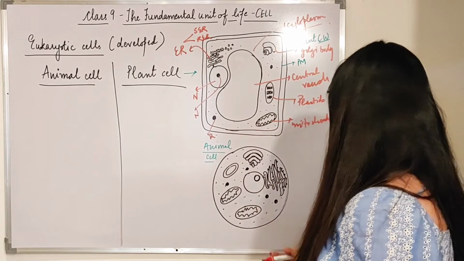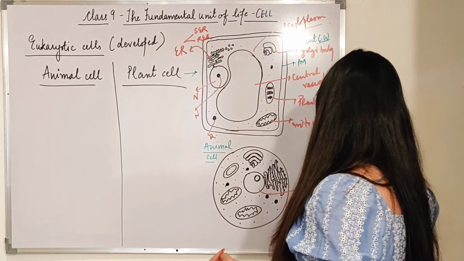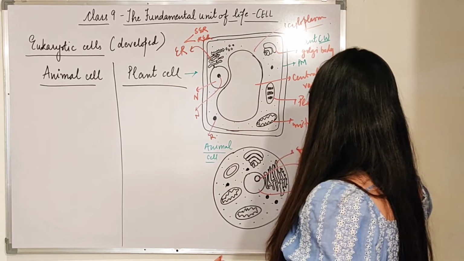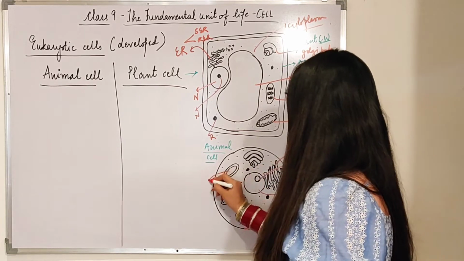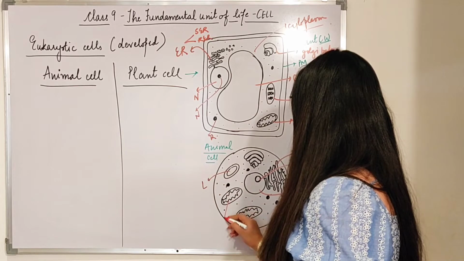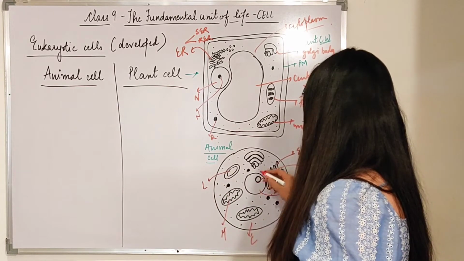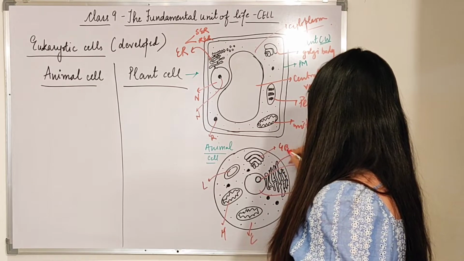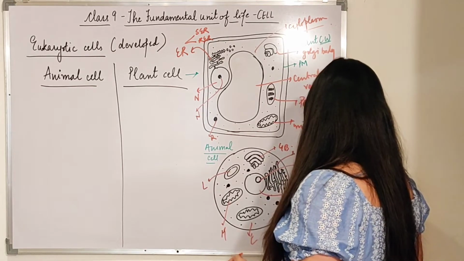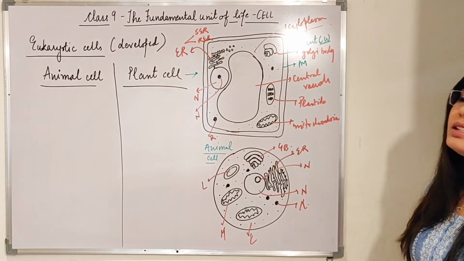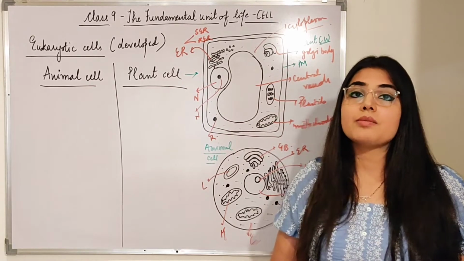Then come to the animal cell, beta. This is again the nucleus, this is again the nucleolus, this is again the endoplasmic reticulum, these are lysosomes, this is again mitochondria, this is cytoplasm, and this is the Golgi body. Fine, these are again ribosomes. So these are the basic structures of your plant cell and animal cell.